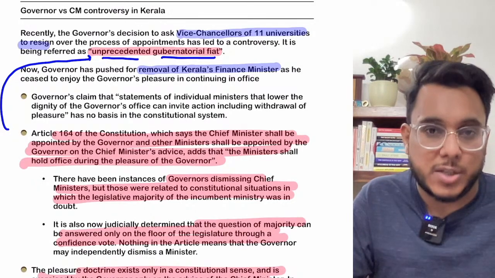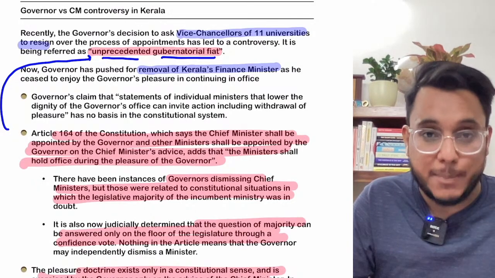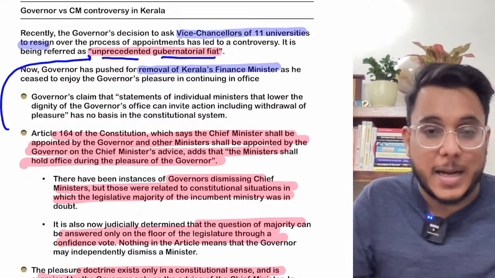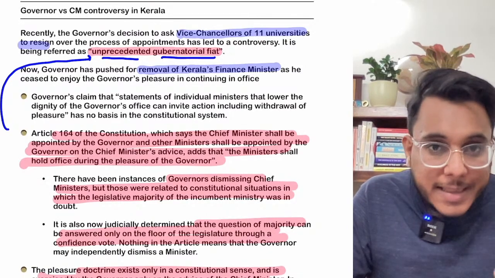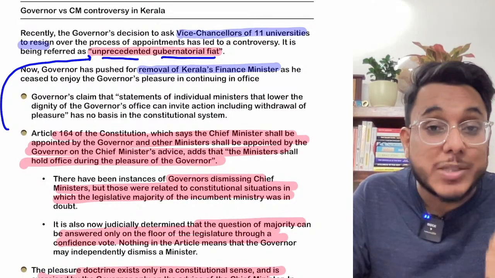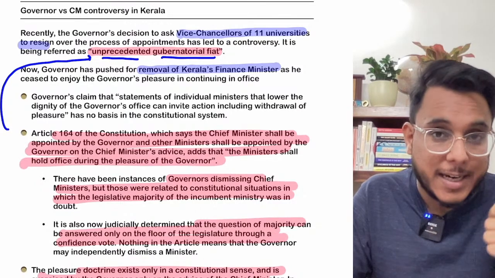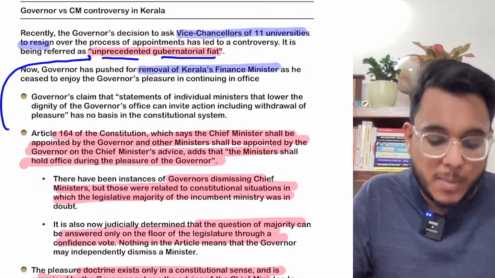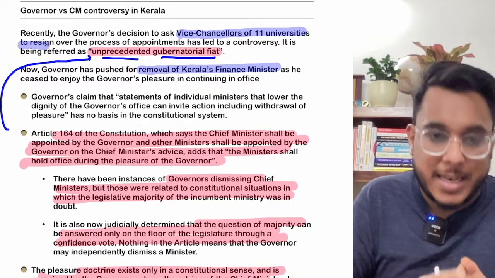Unprecedented means something which is historic, which has never happened in the past. Gubernatorial fiat means the order or decree that has been given by the governor by using his powers. Now, what's this entire issue?